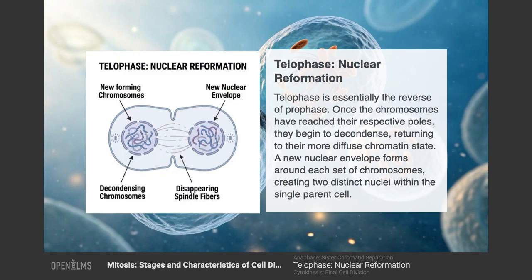Telophase, nuclear reformation. Telophase is essentially the reverse of prophase. Once the chromosomes have reached their respective poles, they begin to decondense, returning to their more diffuse chromatin state. A new nuclear envelope forms around each set of chromosomes, creating two distinct nuclei within the single parent cell.